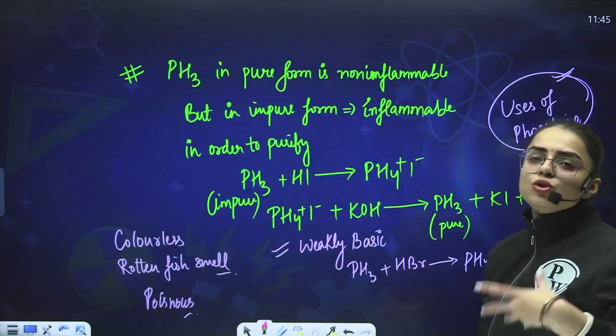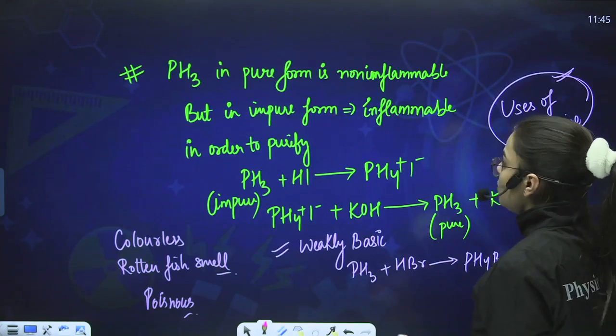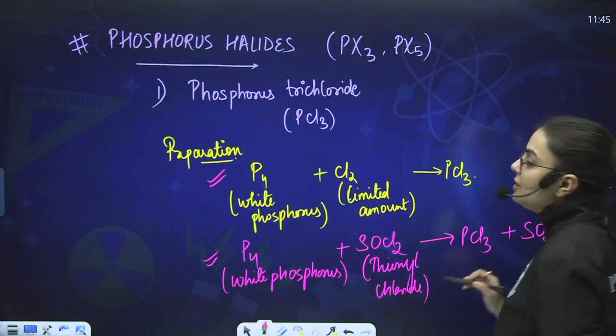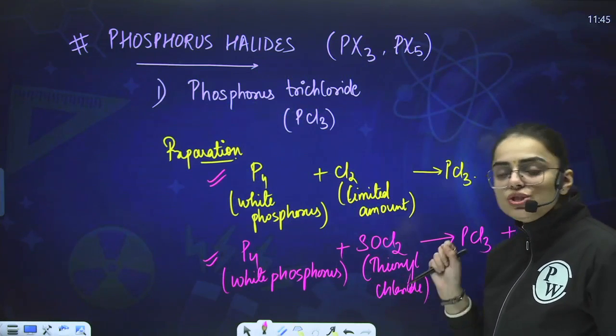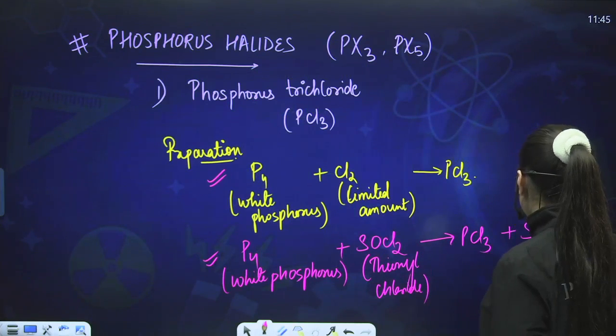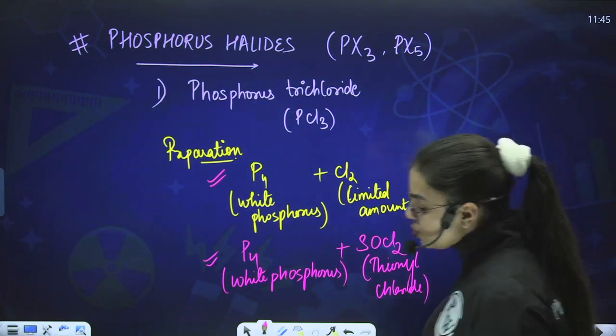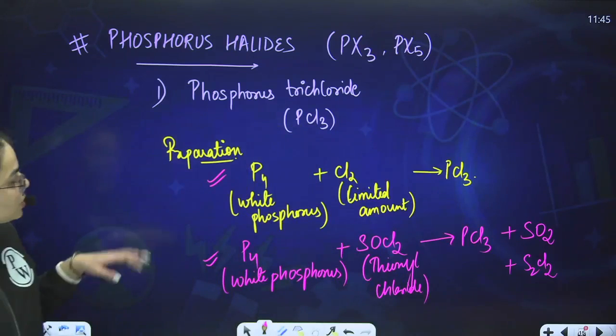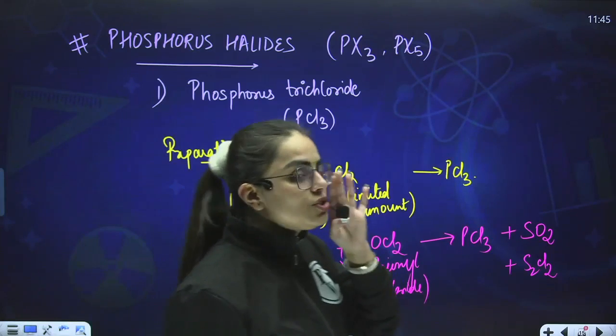Other than this, SO2 is obtained. Other than this, S2Cl2 is obtained. There is no need to remember the byproducts, but yes, if you do so, it will help you. Is it clear to you? This was the preparation method with respect to phosphorus trichloride.